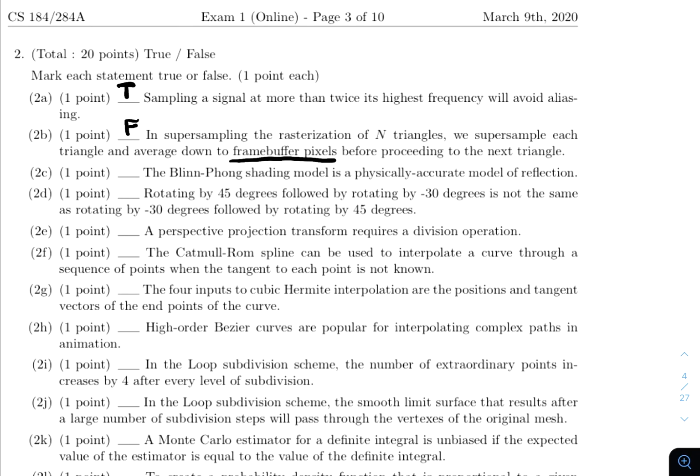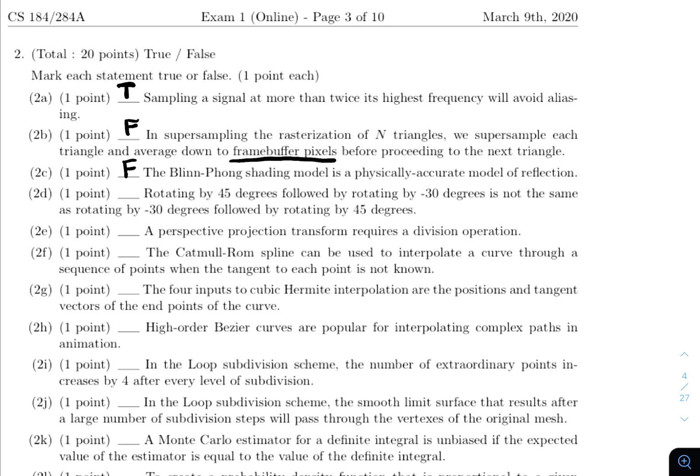Part C, the Blinn-Phong shading model is a physically accurate model of reflection. That is not true. False. The Blinn-Phong shading model is a fast approximation that can produce some realistic effects, but won't be able to model all, such as refraction of light.